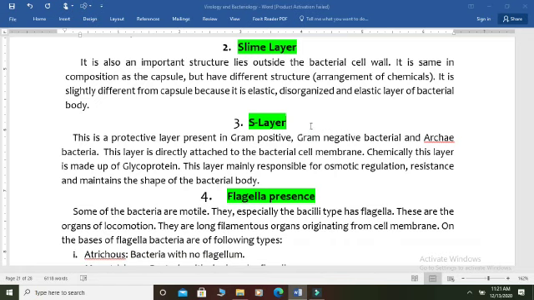Chemically, this layer is made up of glycoproteins, and it acts as a barrier against changes in osmotic conditions, prevents the entrance of any chemicals or substances into the bacteria, and maintains the bacterial body shape, etc. These are some important functions of the S layer.